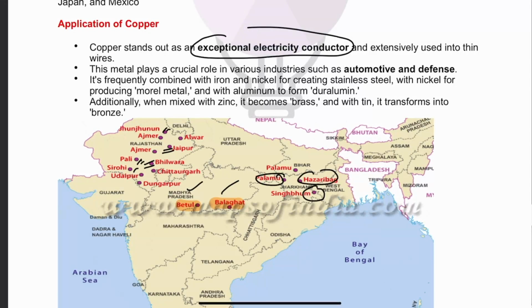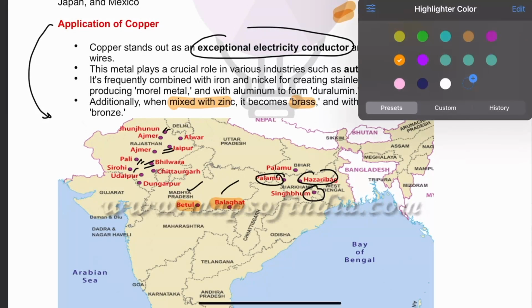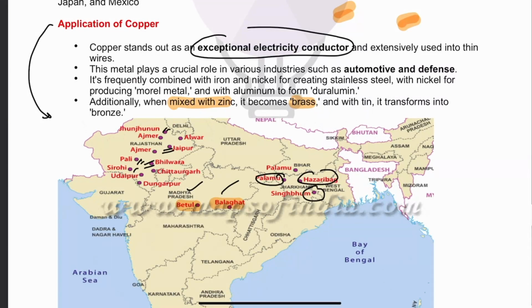So therefore, in wires, in automobiles, in electronics, it is used. Now, basically, guys, when we talk about copper, if we mix some other elements, copper assumes a different composition. For example, when copper is mixed with zinc, it becomes brass. And there is a lot of application of brass in handicraft items, in decorative items.